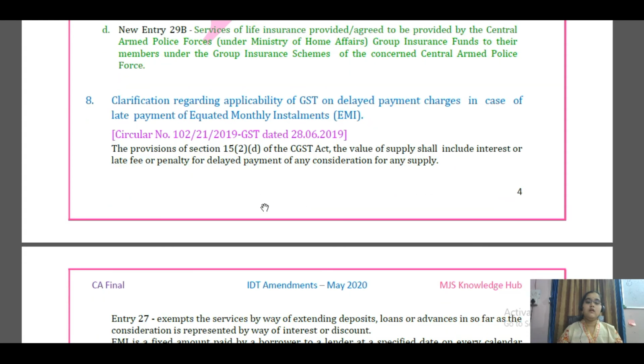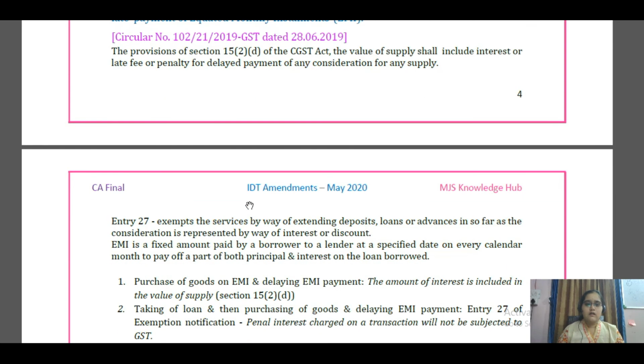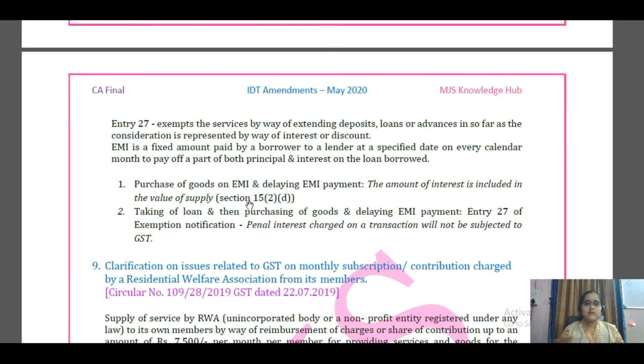Okay. First thing we need to understand: you remember the value of supply chapter? Section 15 subsection 2 clause d says the value of supply will include interest or late fee or penalty for delayed payment of the consideration for any supply, right? Here, first thing, EMI is what? It's a fixed amount paid by the borrower to a lender at a specified rate on every calendar date, which includes a part of both principal and interest for that loan borrowed.